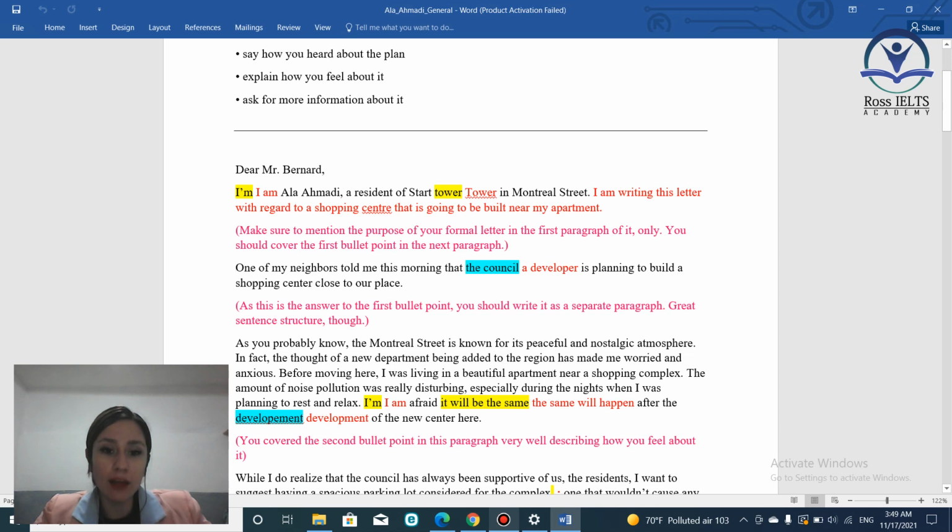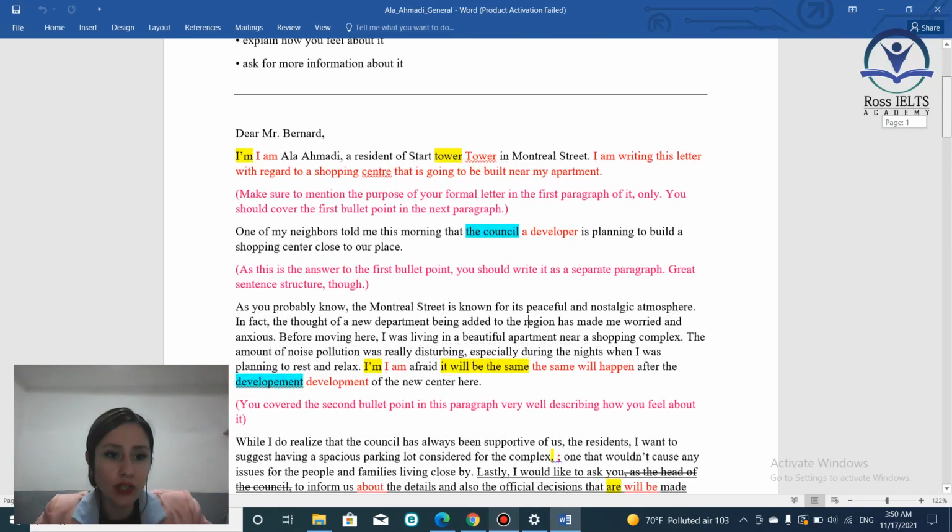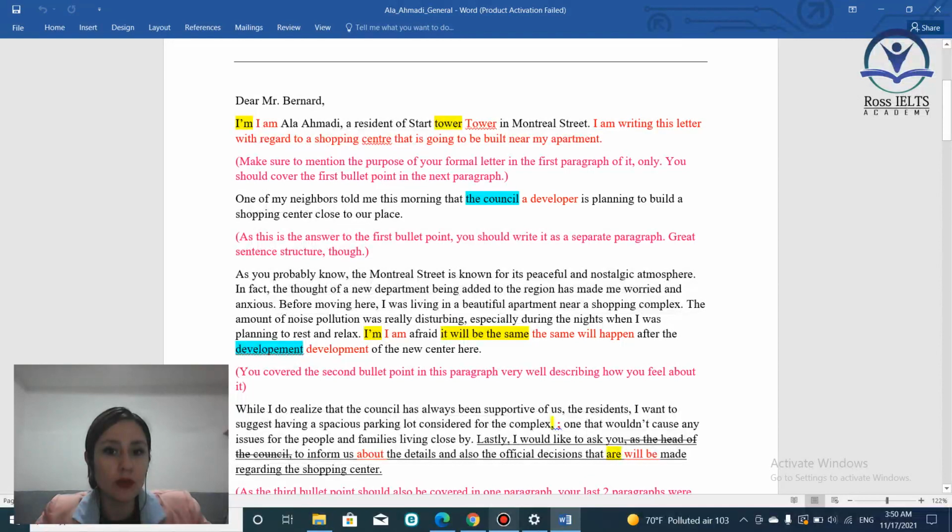Now let's just talk about your grammatical and vocabulary mistakes. Only this one here, as I told you, no short forms. I am afraid. I'm afraid it will be the same after the development of the new center. You'd better say, I am afraid the same will happen. The same thing that happened in that case will happen again. The same will happen after the development. The spelling is wrong, so this is a lexical resource, a vocabulary problem. Development of the new center here.